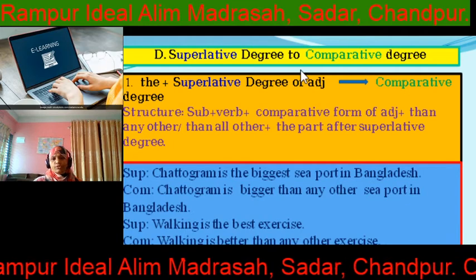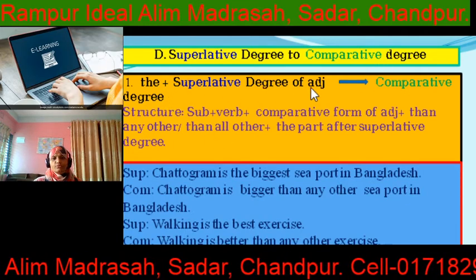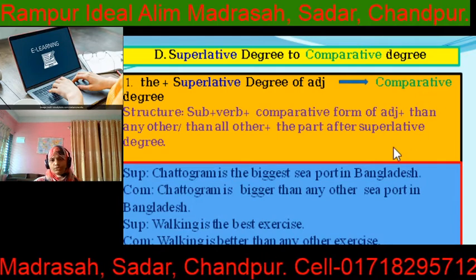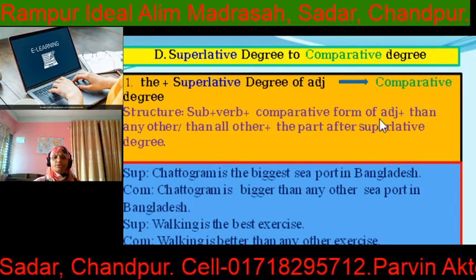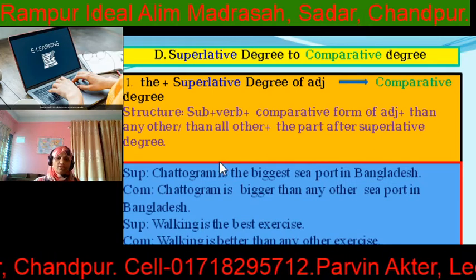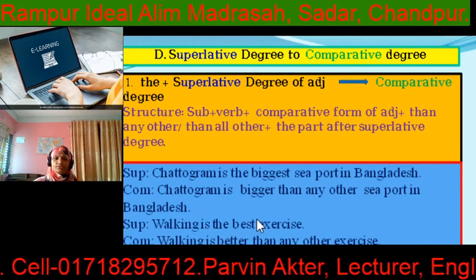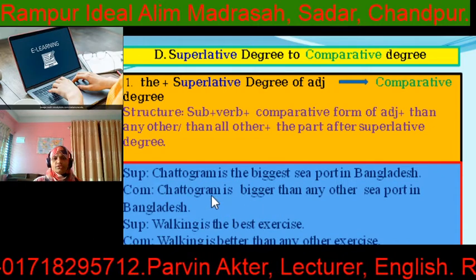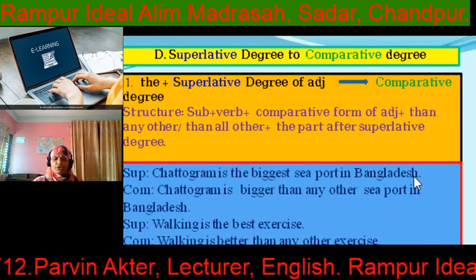Part D. Superlative degree to comparative degree. So "the" plus superlative of adjective and the comparative. What will be the structure? Subject plus verb, comparative form of adjective, then "any other" or "all other," the part after superlative degree. Here is the example. Chattogram is the biggest seaport in Bangladesh.